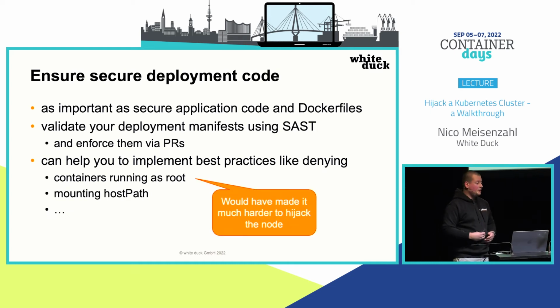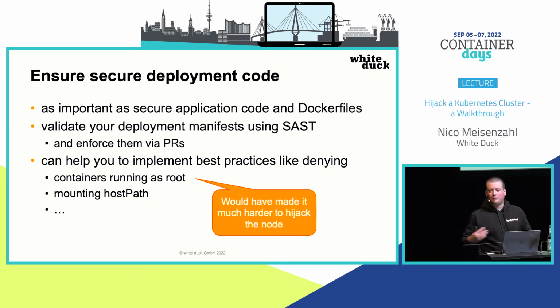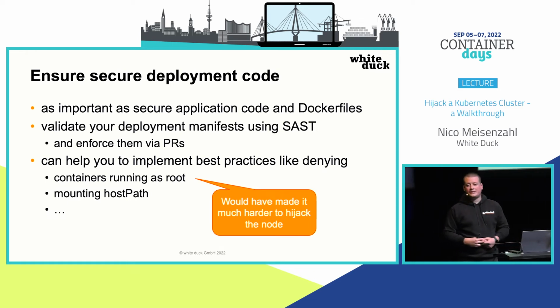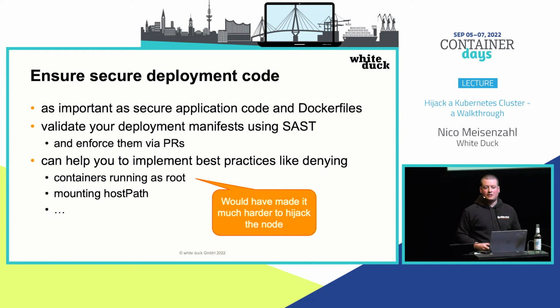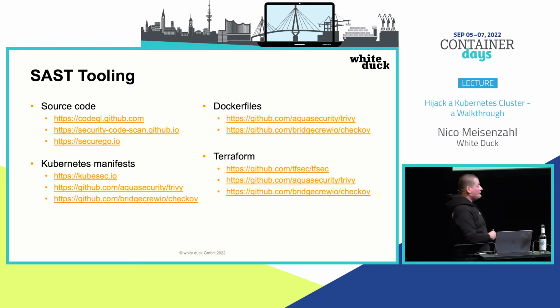And also here, if you would have something in place which would have secured or validated the deployment of the pod we injected into, maybe we would have found out that this container has root access, which also helped us to get access to the node afterwards. Yeah, some tooling here to get you started for source code analysis, for the Kubernetes manifest, for Dockerfile, and also, for example, here Terraform or other infrastructure as code tools to validate that this code is secure here. The links are in the slides, and the slides are online, so you will find them afterwards.